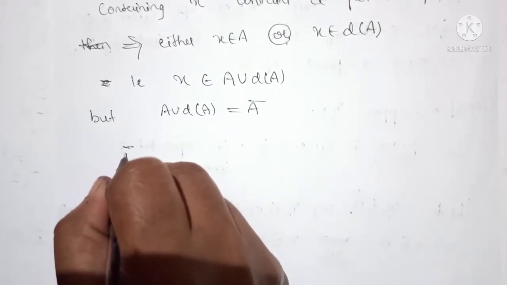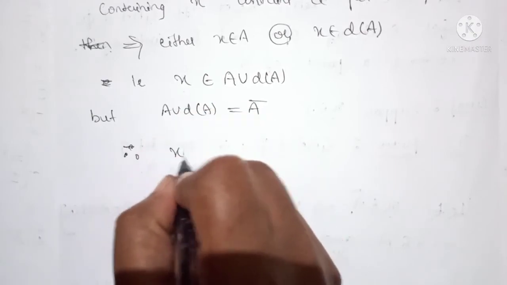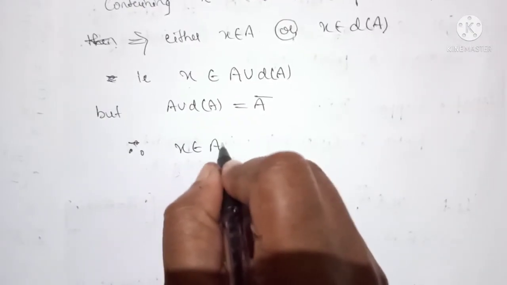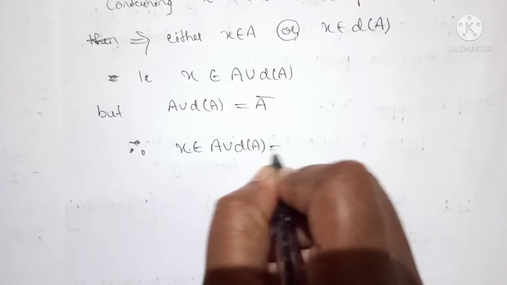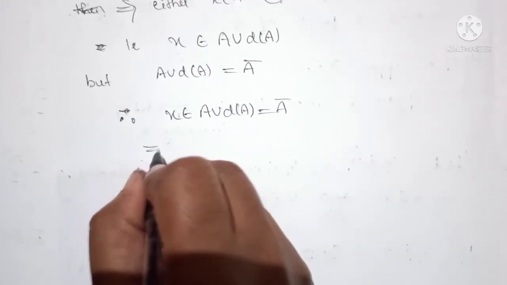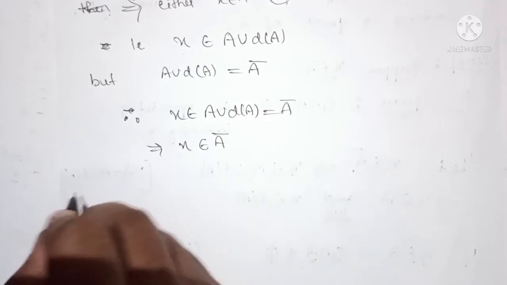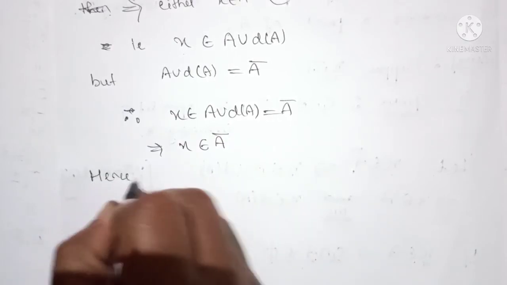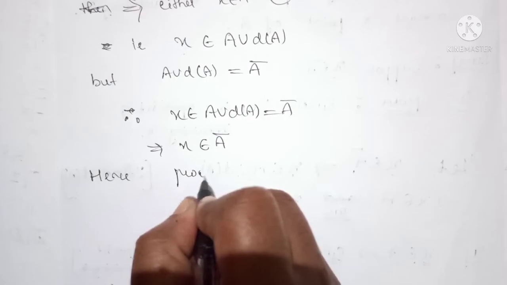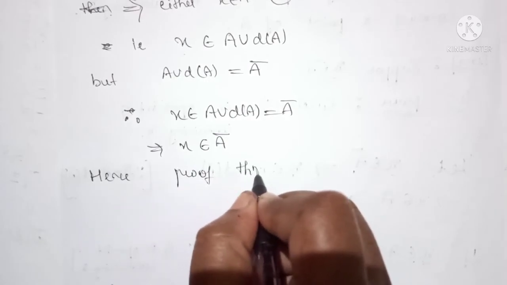So we can write that X belongs to A union derived set of A, which is equal to A closure, that is X belongs to A closure. Okay, hence the proof of the theorem.